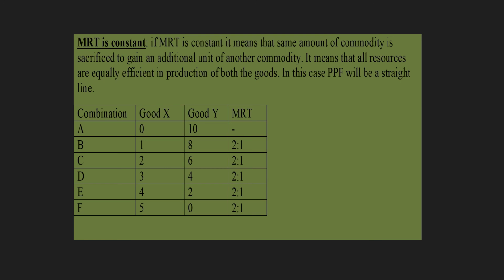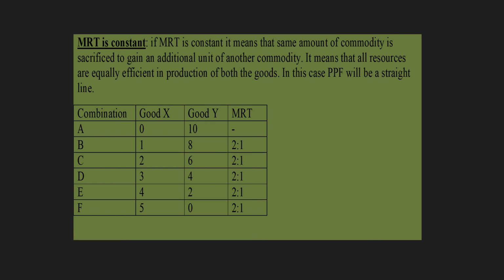See here, combinations, good X: 0, 1, 2, 3, 4, 5. However, good Y changes to 10, 8, 6, 4, 2, 0. 2 units of good Y are being sacrificed to gain 1 unit of good X in each and every case, indicating constant MRT.